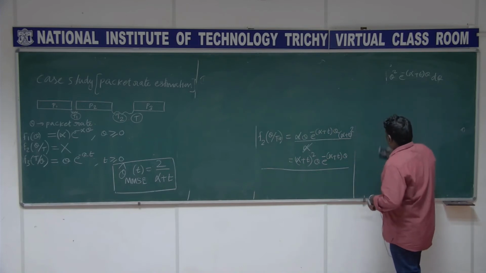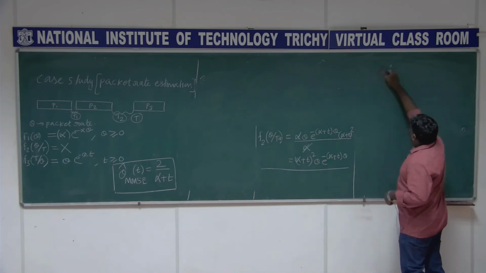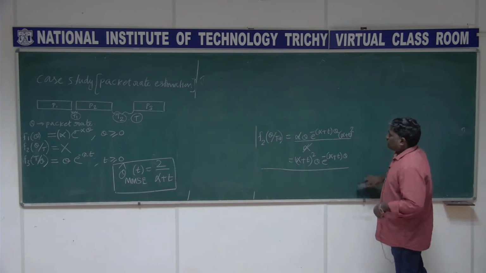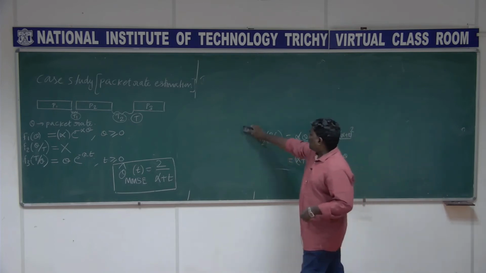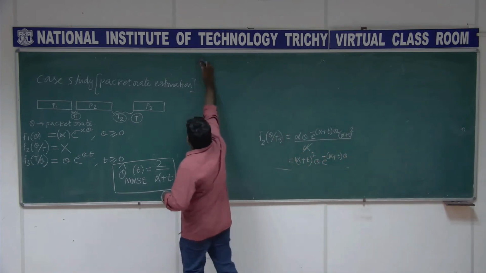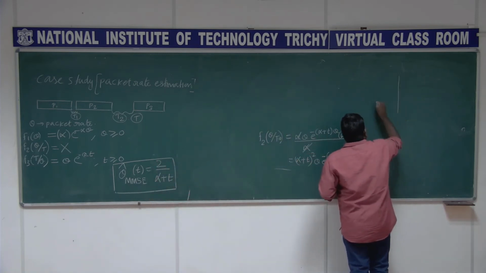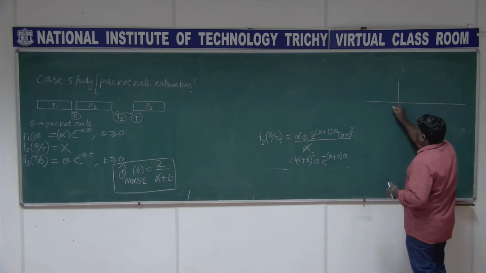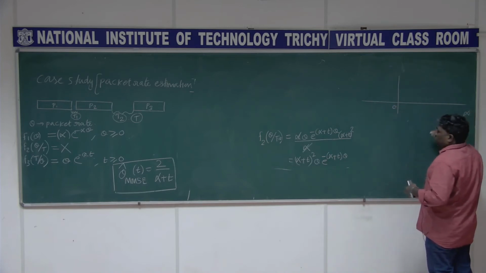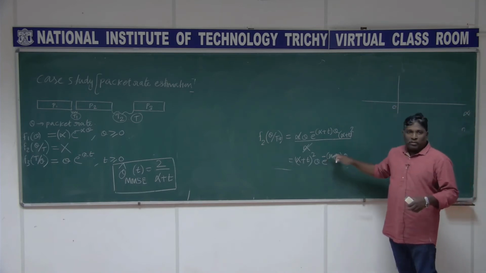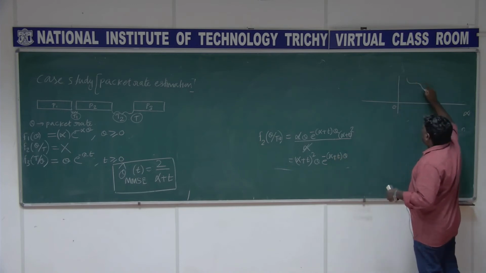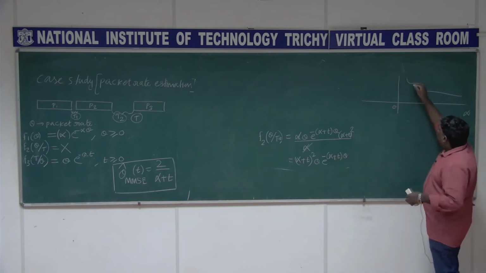This is the posterior density function. The range is 0 to infinity. It is theta into e power minus theta, of some shape. You get it like this.